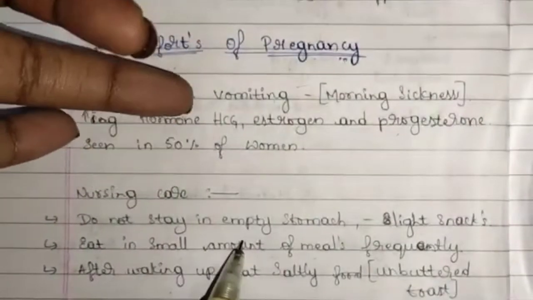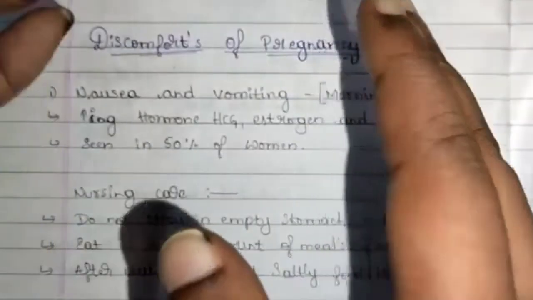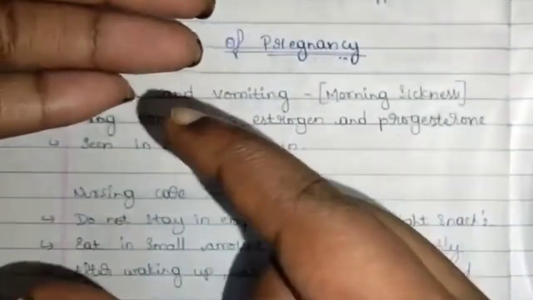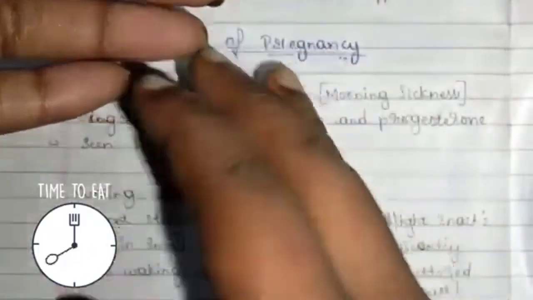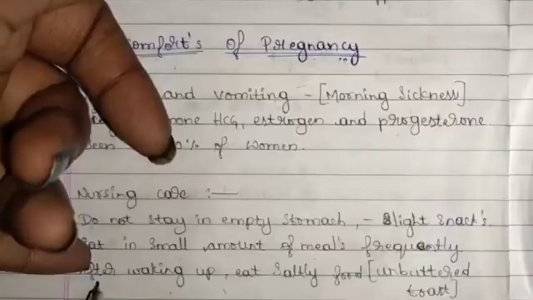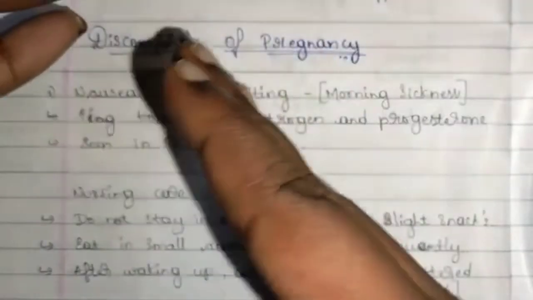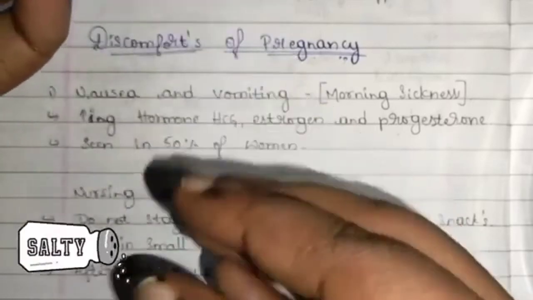Eat small meals frequently. Instead of eating large portions at a time, you can advise the patient to consume small portions of food frequently, like 4 to 5 times per day. Instead of eating 3 times a day, she can eat 4 to 5 times a day. After waking up, eat salty food. Immediately after waking up, on an empty stomach, the woman should consume any salty item